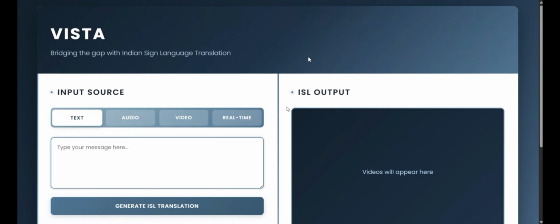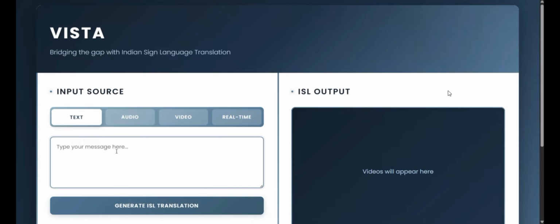One important feature of our solution is that it is capable of real time translation. That is, in real time, it will convert our speech to text, tokenize it, and convert it into the Indian Sign Language system, and we will have a visual avatar that will depict the sign language. Now let's have a look into our demo.